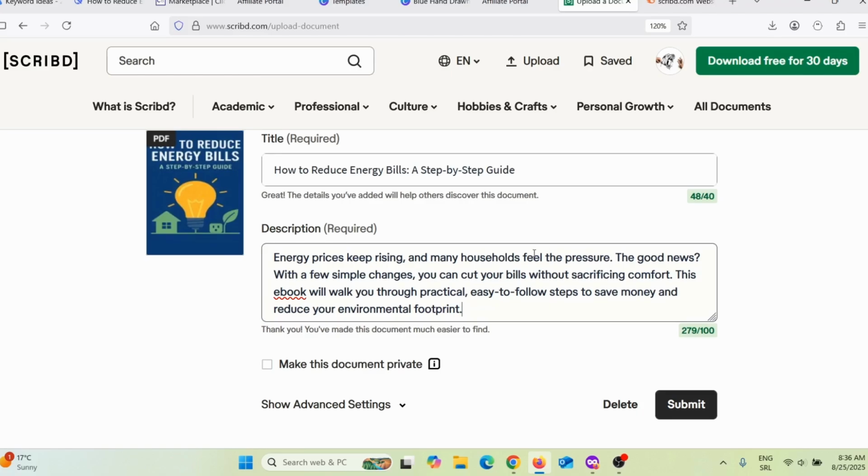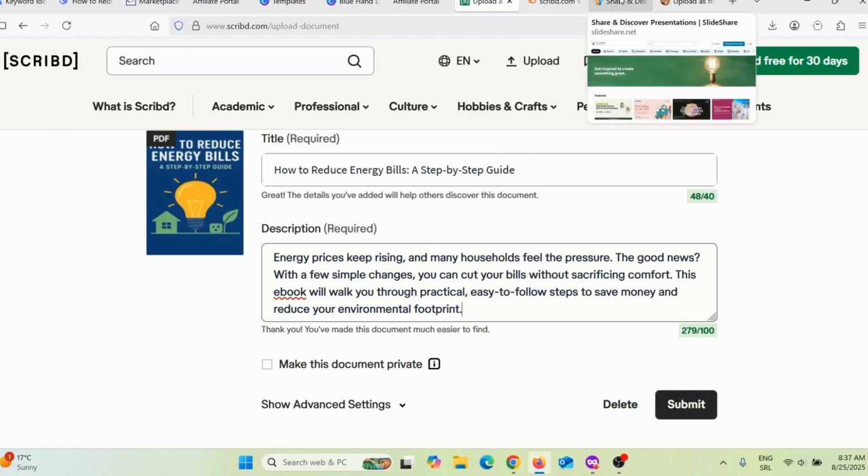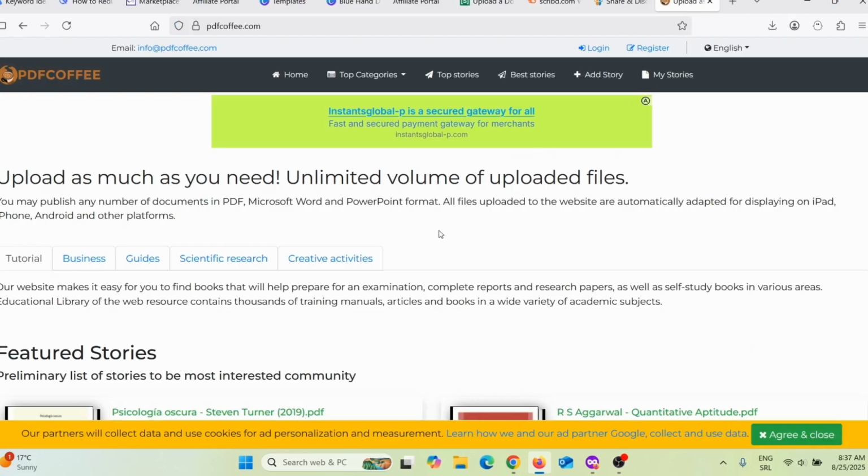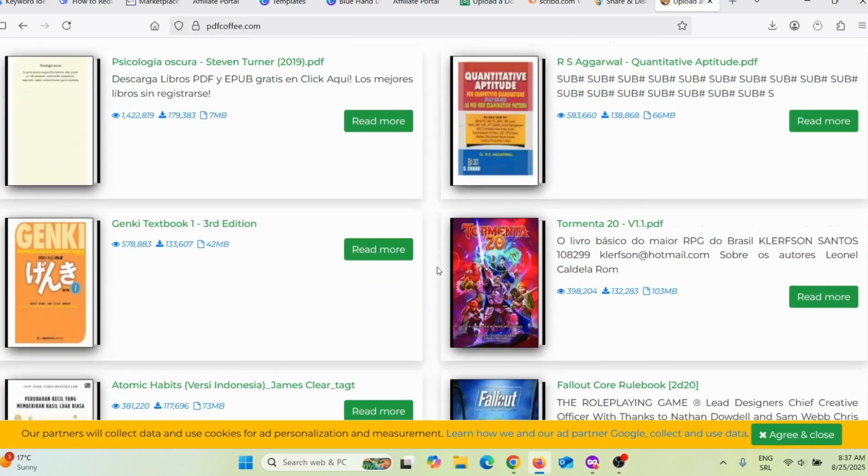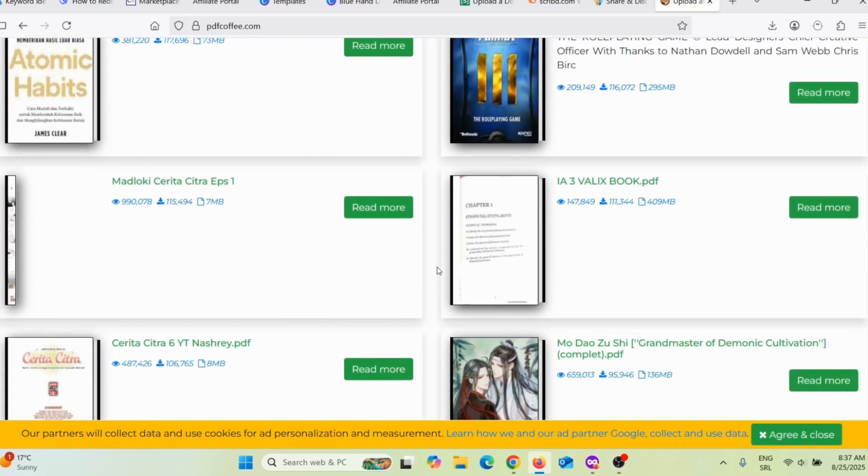But you shouldn't upload this document, this ebook, just on Scribd. You need to upload this PDF document, this ebook, on other file sharing websites like SlideShare, PDF Coffee, and other document sharing websites to get even more traffic. Also, what you can do is you can go on Facebook and search for groups in your niche, and then you can simply follow the comments, follow the questions that people are asking, and then you can simply answer their question if your ebook already answered that question, and link back to your Scribd document.